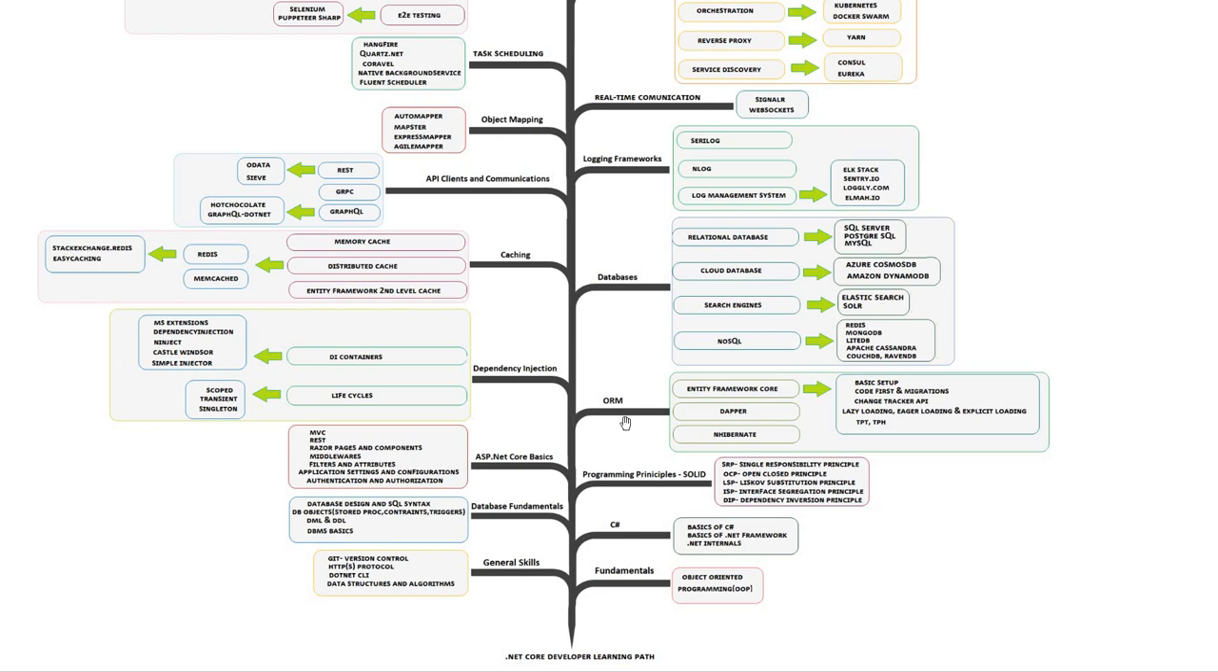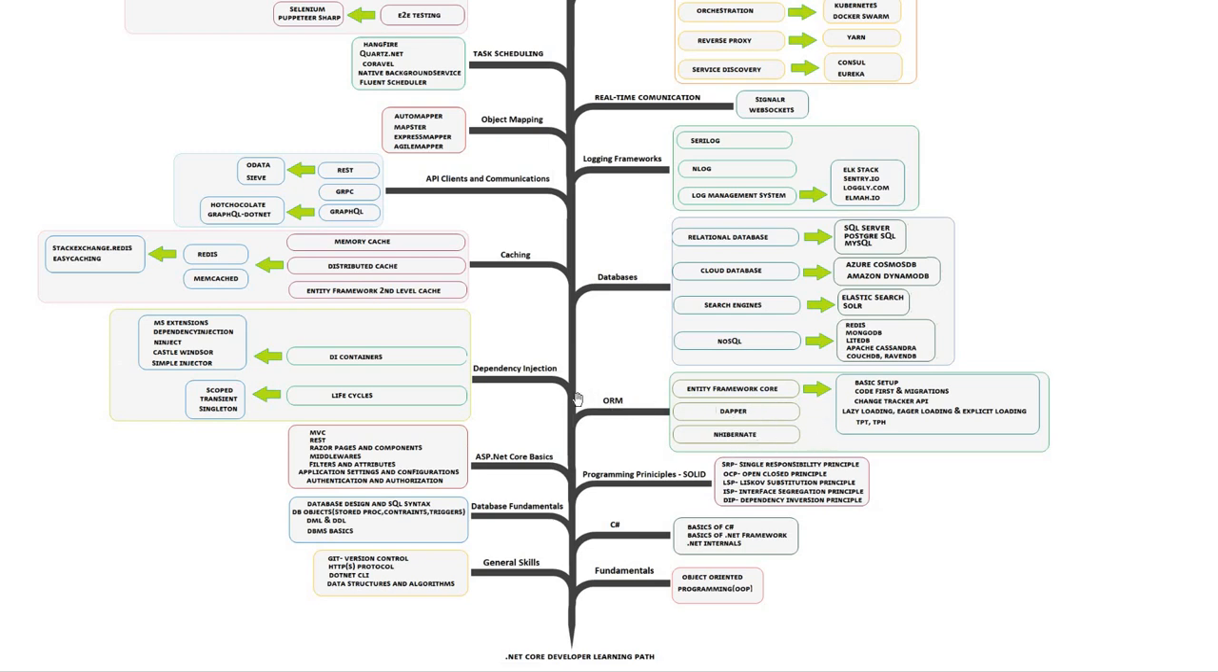There are other areas like ORM, which a developer should understand, as to how he will pass on the data which is there in the C# objects to the database. That can be accomplished through different frameworks like Entity Framework Core. We have Dapper and we have NHibernate.